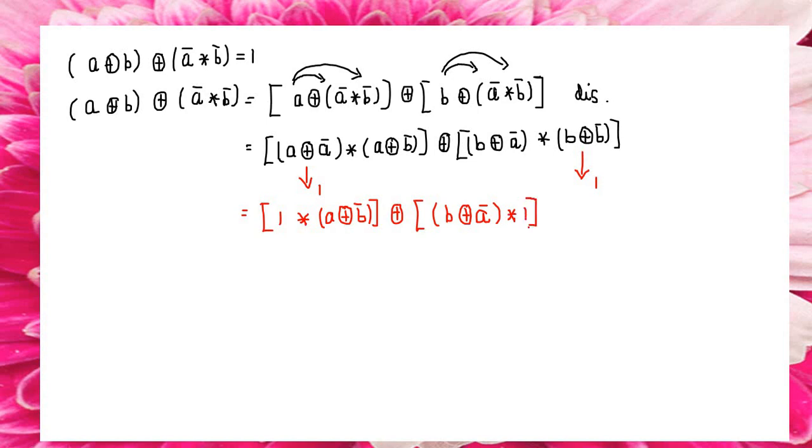So next one, 1 multiplied by anything, we can write it as the particular term. So simply by using multiplication concept, A direct sum B bar, that will be first term, direct sum, next one will be B direct sum A bar. So I want to prove the answer as 1.